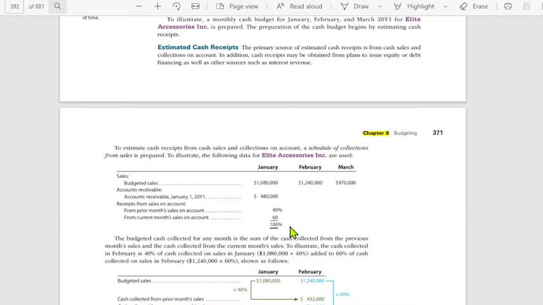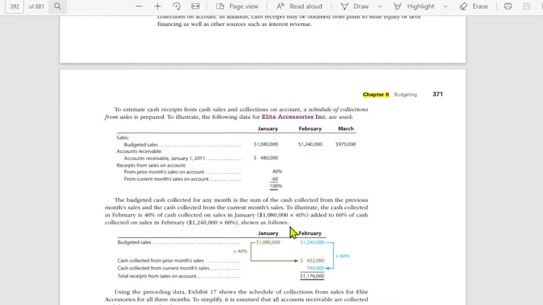Ibig sabihin lang po niyan, yung mga pinautang mo ng January ay mababayaran ng 60% on the month. From prior month sales on account, 40%. Halimbawa, may pinautang ka noong December, 40% mababayaran on January. Pero kung may pinautang ka ng January, 60% ang mababayaran ngayon kasi yung 40% ay mababayaran pa on February. So, ganun.